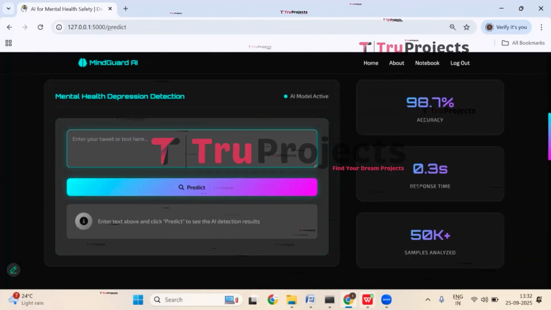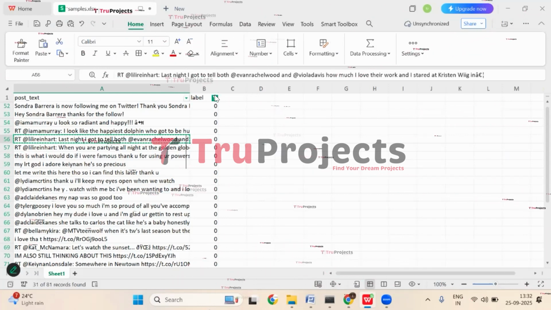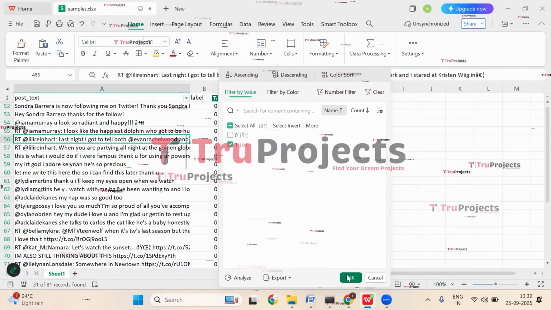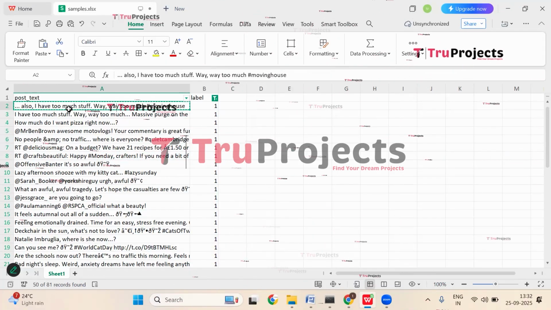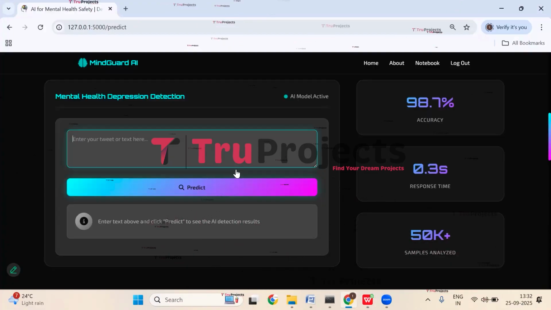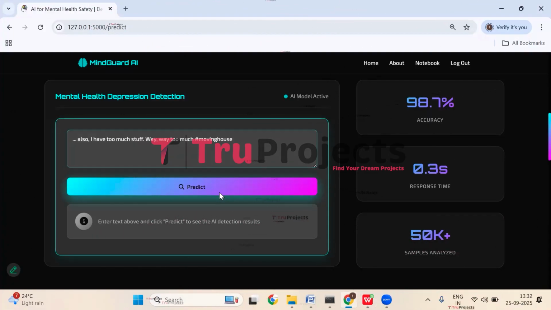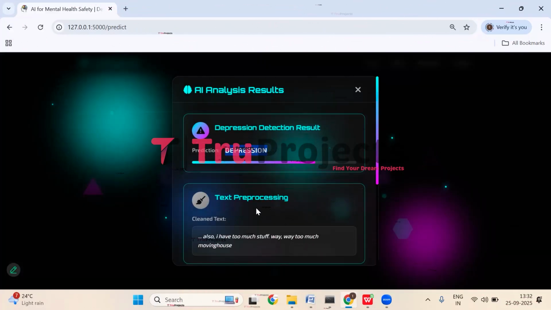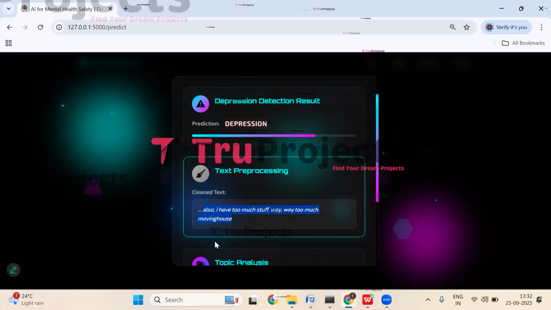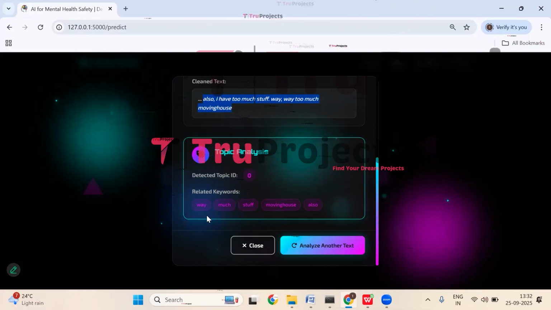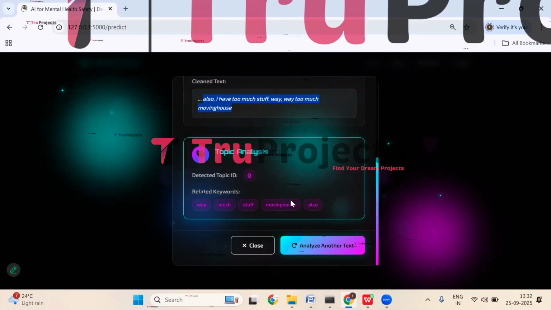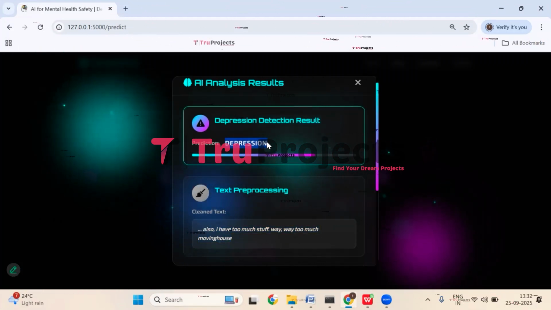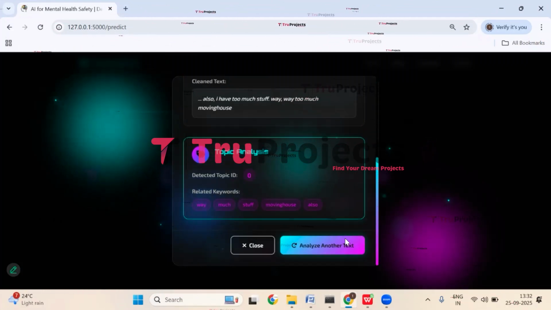So now let's apply filter to class 1. Click on OK. Let's check with this one. Now click on predict. And here we can see depression has been detected. And this is the pre-processed text. And here we have topic analysis. So the detected topic ID is 0. And here we have the prediction as depression. So the text belongs to the depression type, where the person is depressed.